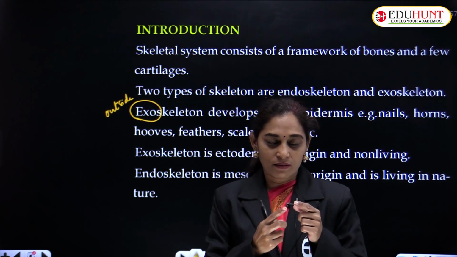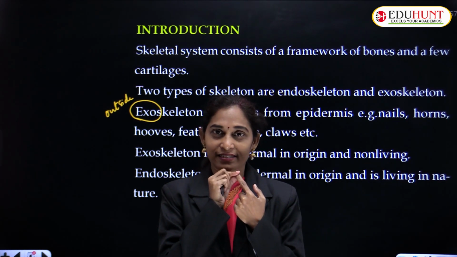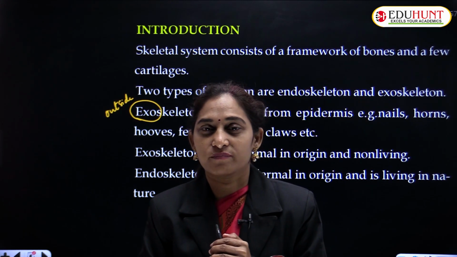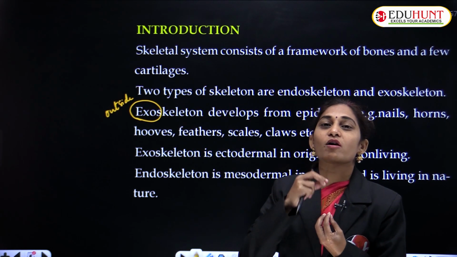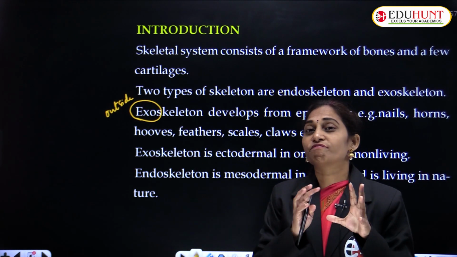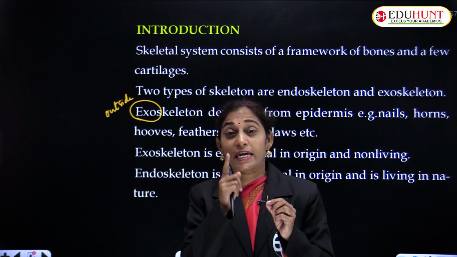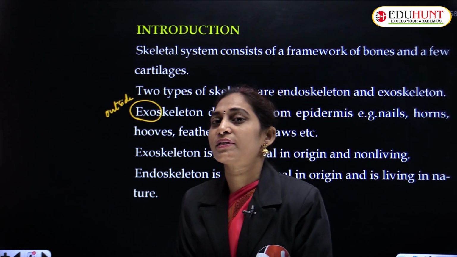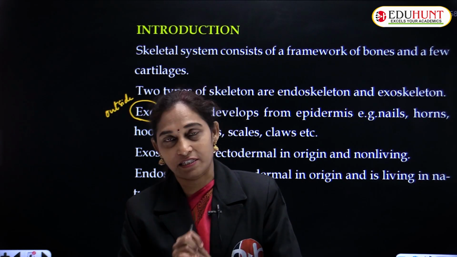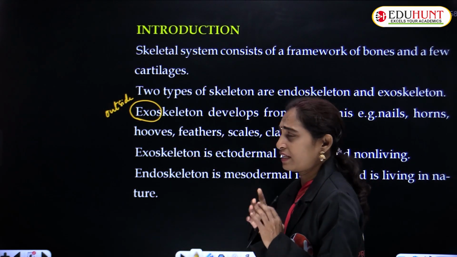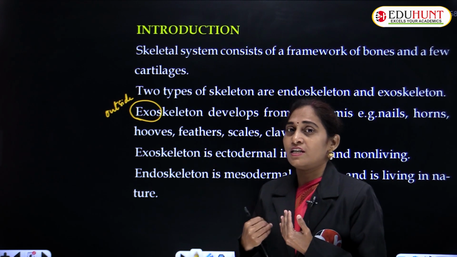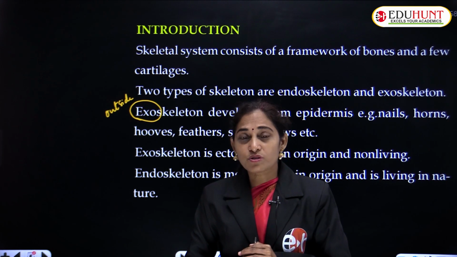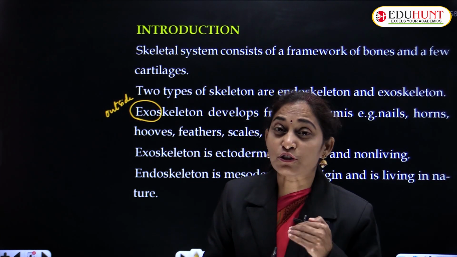Yes, nails are examples. Horse hooves, so the hooves. Claws of birds, so claws. Even feathers, and scales of fish, all these things make up the exoskeletal system. The external skeletal part is known as exoskeleton, and it is produced by the epidermis, the ectoderm.